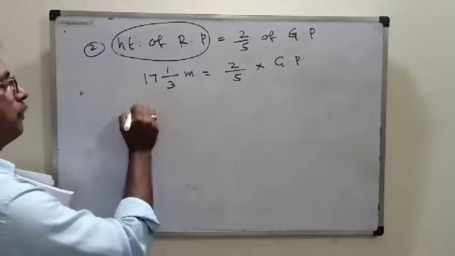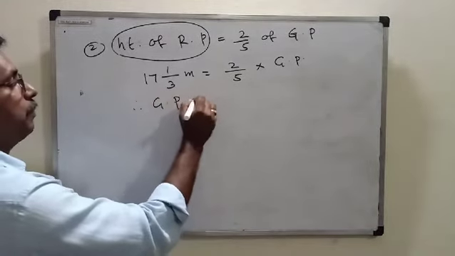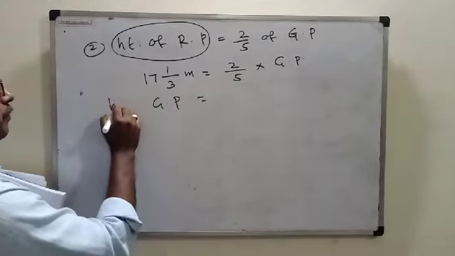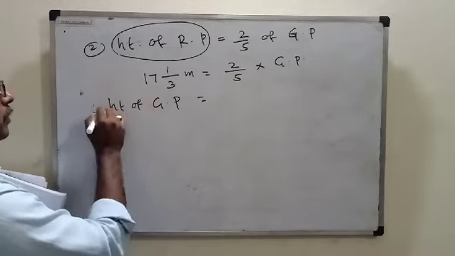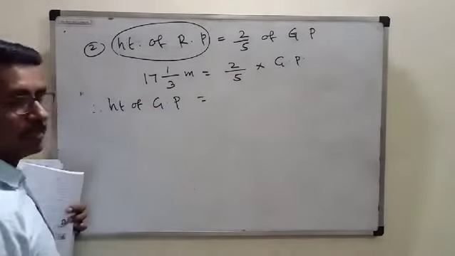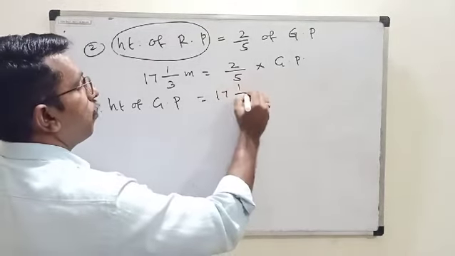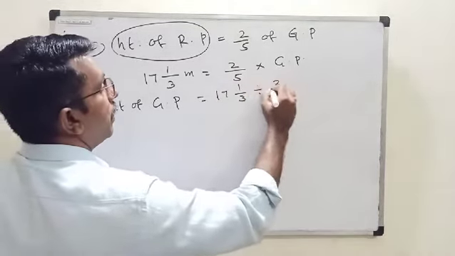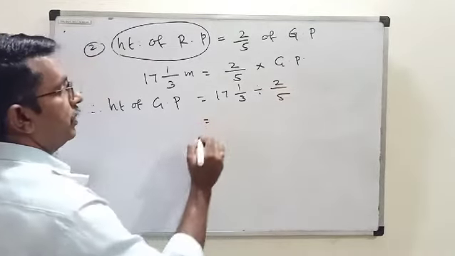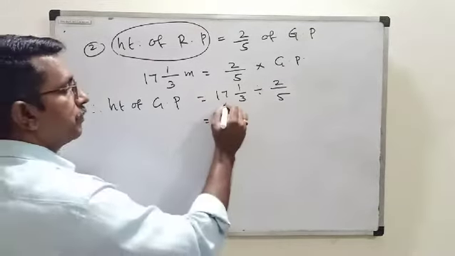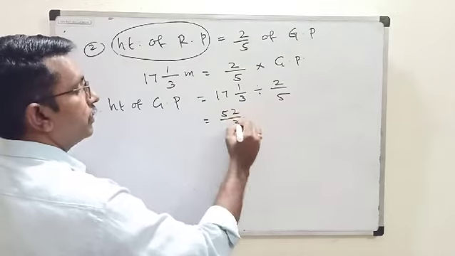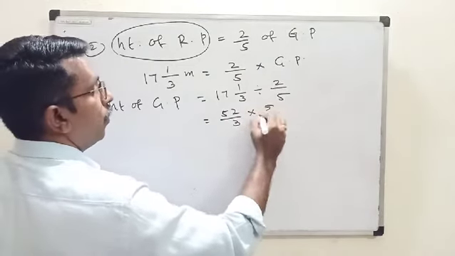Okay, therefore height of green pole is equal to, how do you find this one? This is same as which one? Linear equation, no? 17 1 by 3 divided by 2 by 5. 17 1 by 3 is nothing but 52 by 3 into 5 by 2.